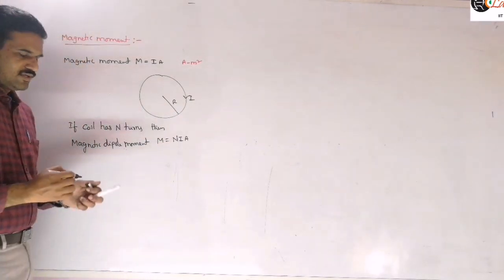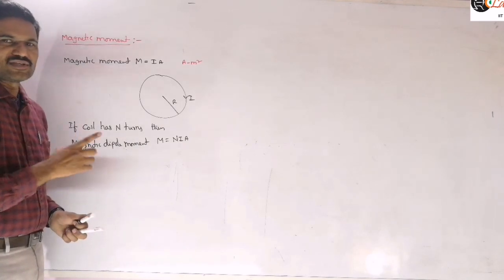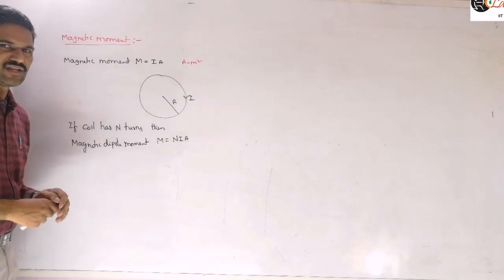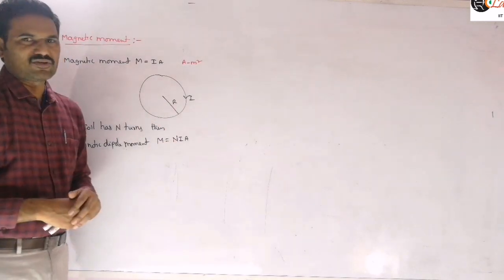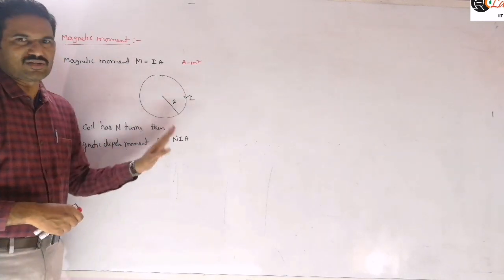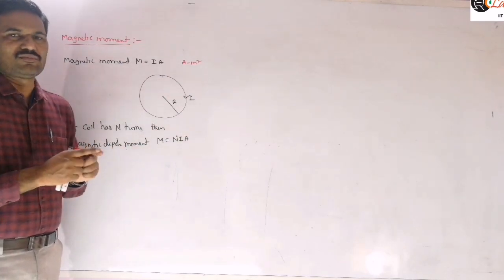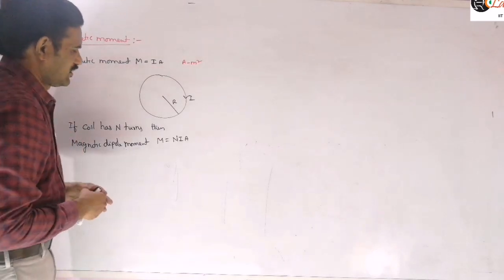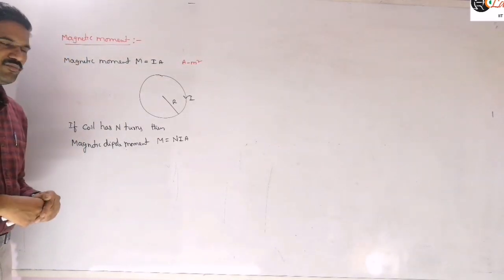Is it clear? So N is the number of turns, I is the current flowing through it, and A is the area of cross section. If you are taking a circular loop, then A means pi r square, the area of the coil. If you are taking a square loop, then we write L square. So this is the magnetic moment.